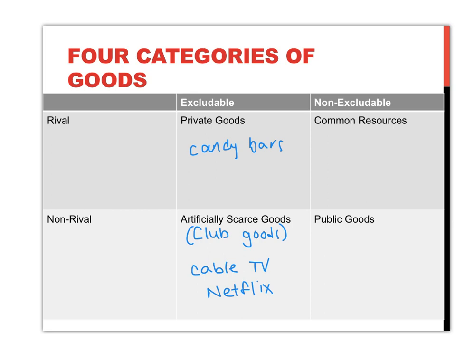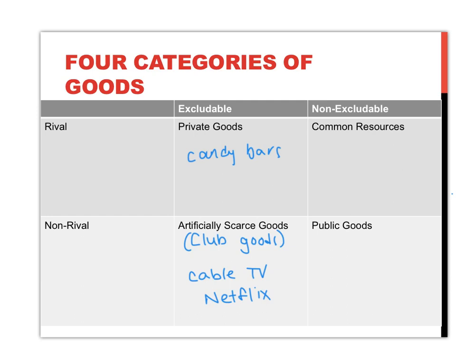Goods that are rival but non-excludable, so we can't keep people from consuming them, but one person's usage does diminish the amount available for other people, are things like fish in the ocean or hunting grounds. And we call these goods common resources.